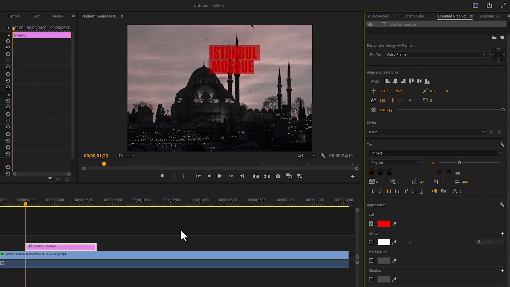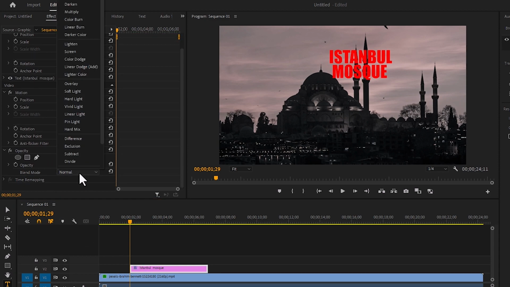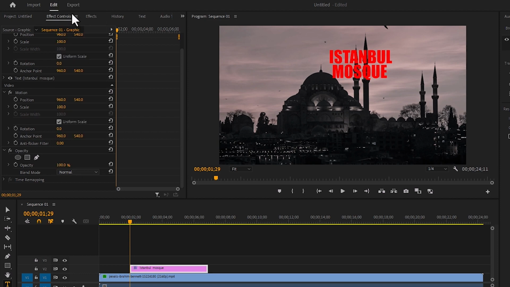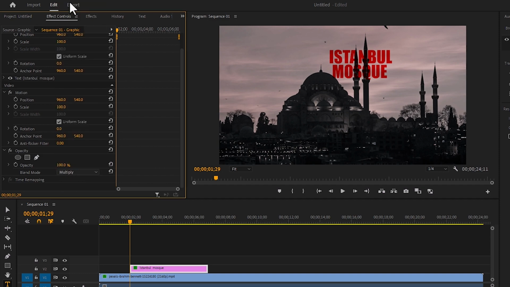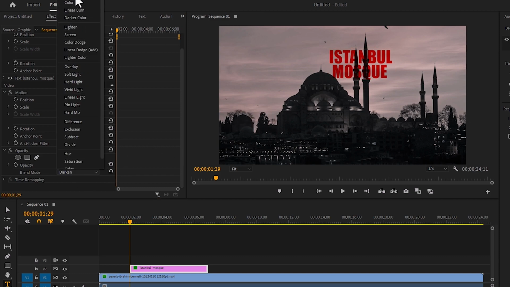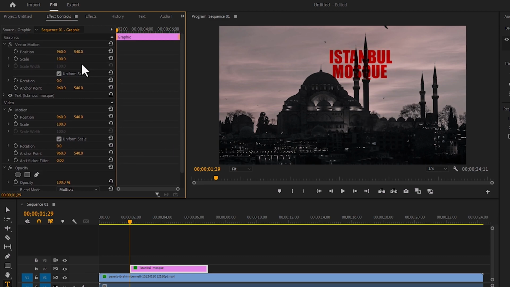Once the design of the text is fixed, we will come to the effect controls. I will multiply the opacity here. If you want, you can make it darken, but I will make it multiply. I will fix the position of the text.